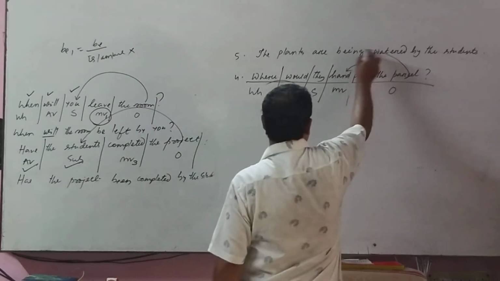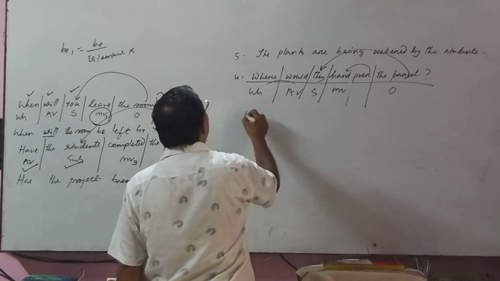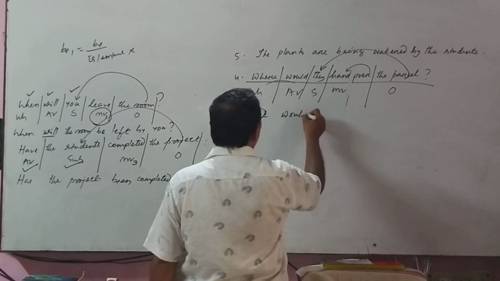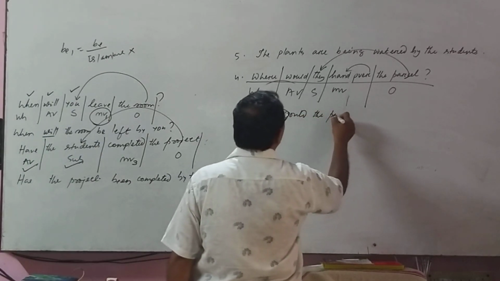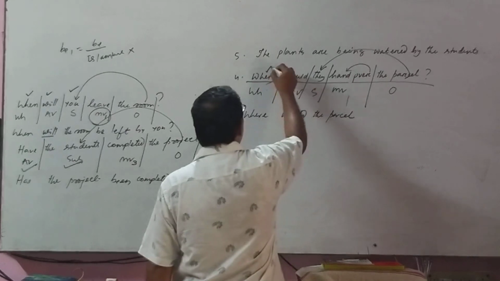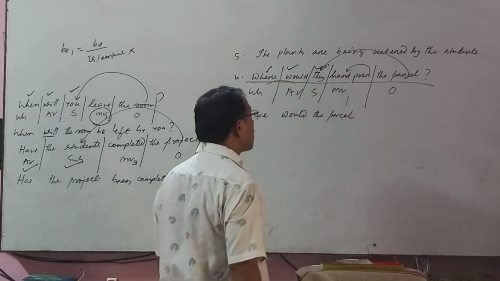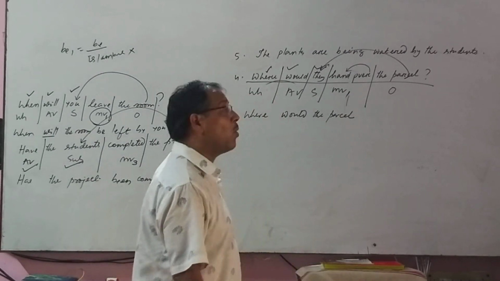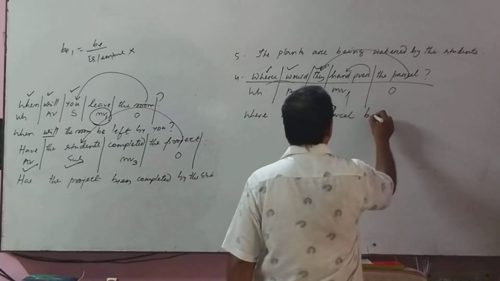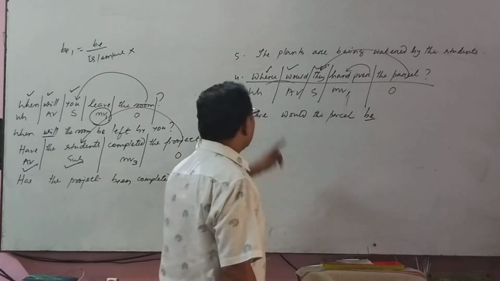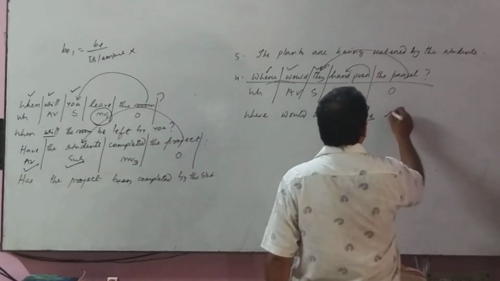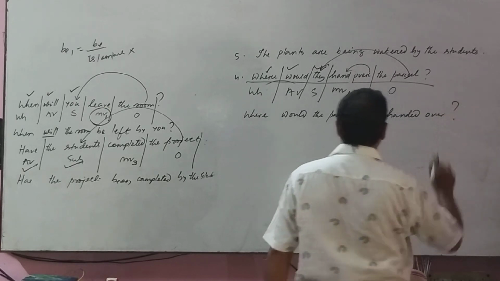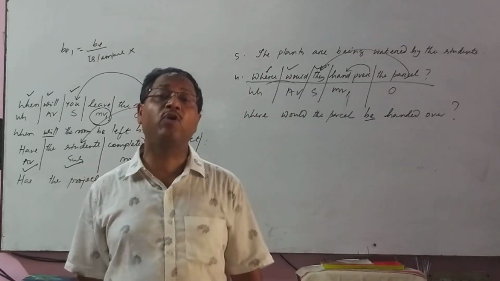The object replaces the subject, this one will come here, so we have to start from here. Where would the parcel? We finished the 3 words. Now come to handover. Handover will be V1. It will be be, because be is the non-finite verb here. So where would the parcel be? The third form will be handed over. Where would the parcel be handed over?